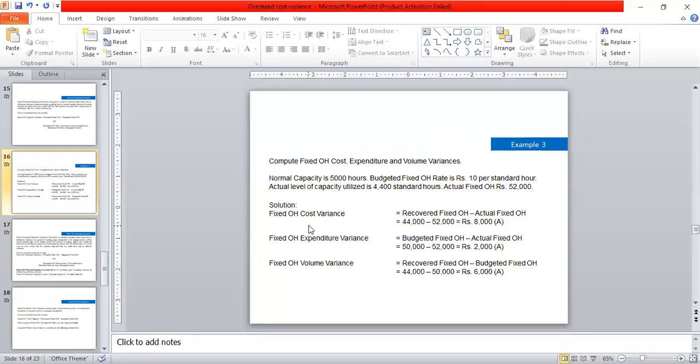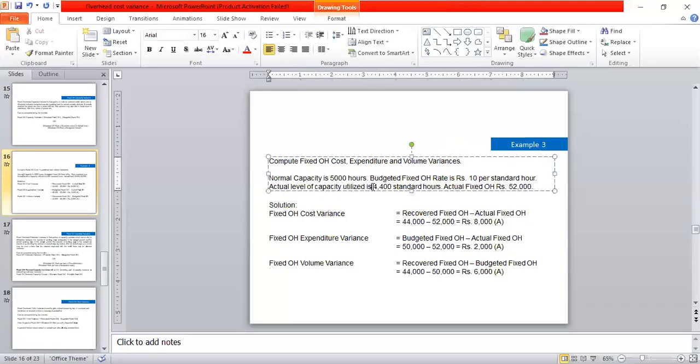For solving this, first we are going to calculate the fixed overhead cost variance, which is equal to recovered fixed overhead minus actual fixed overhead. The recovered overhead is 44,000, since the units produced are 4,400 and the rate is 10.